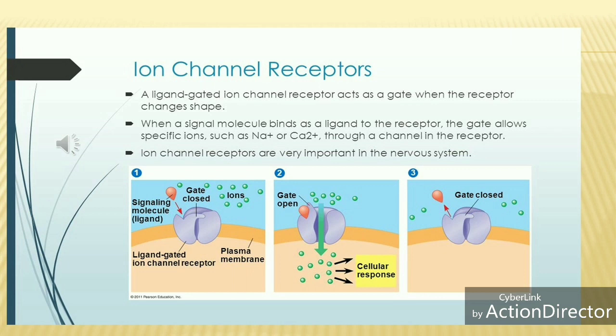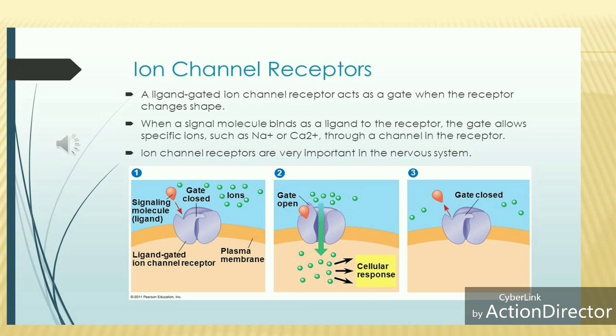In the later chapters of pharmacology, when we study the autonomic nervous system in detail, you can understand how drugs act on these ion channel receptors. When the channels are closed, the ions cannot pass through the membrane.